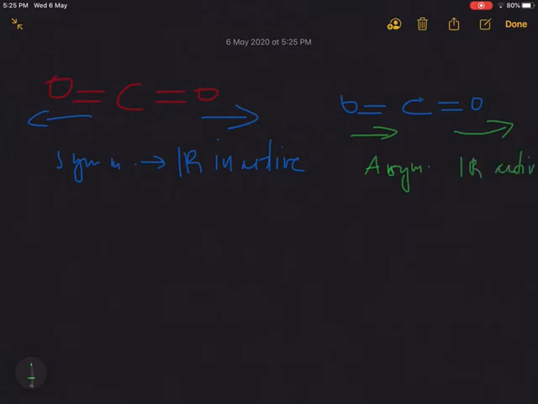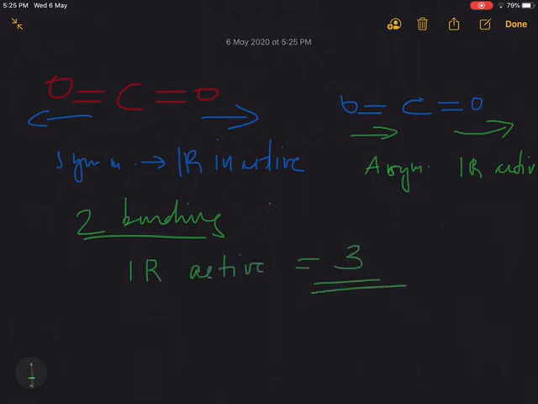And we have 2 bending vibrations also. So now how many IR active peaks? The 2 bending vibrations are IR active. Therefore, number of IR active peaks are 3 for carbon dioxide. But we get only 2 peaks in the IR spectra of carbon dioxide. What is the reason? Carbon dioxide is having 2 bending vibrations. We can say the 2 bending vibrations are degenerate.